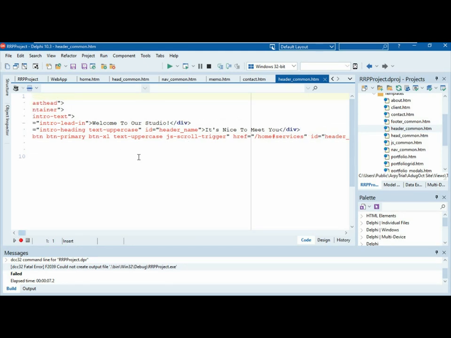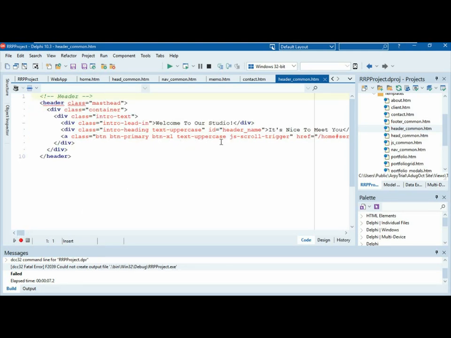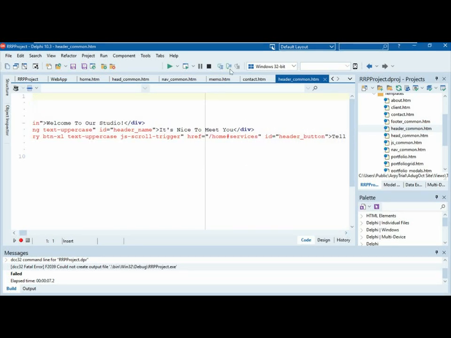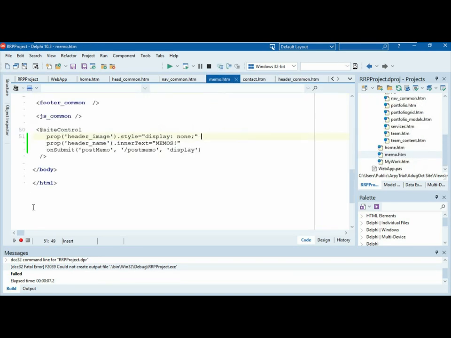If I use my mouse, it might be better. That button is called... where is the ID? Can anybody see it? Header button. Okay. So all we have to do is go back to our Memo HTML and say, okay, I want the header button. Actually, it's nearly the same as this one. So we just want to say header button, style, display none. So we can turn it off, so that it doesn't muck up the template, doesn't muck up the theme.